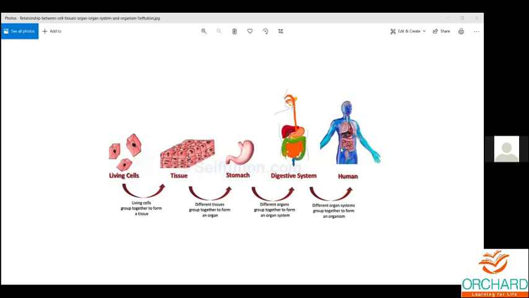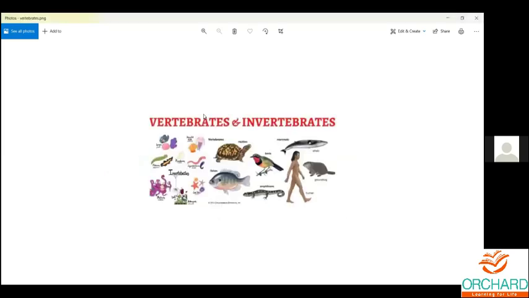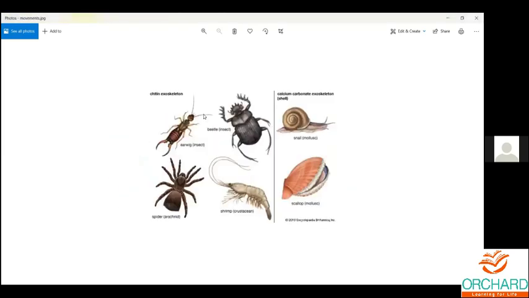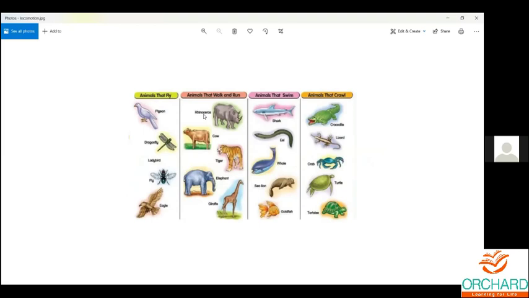So we were talking about that, and also about locomotion. What is called locomotion? Yes, the process of moving, or movement. Very good. So that is called locomotion. I hope you are clear with it.